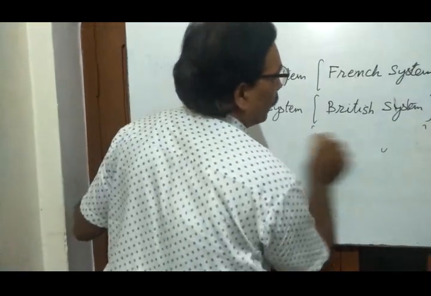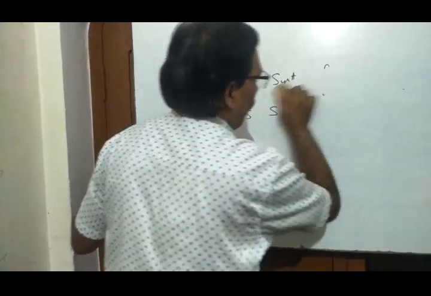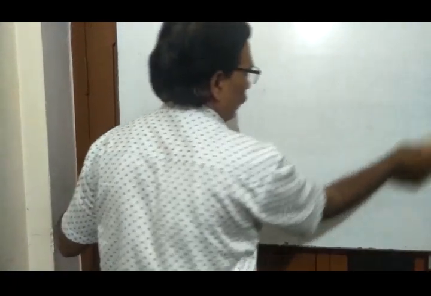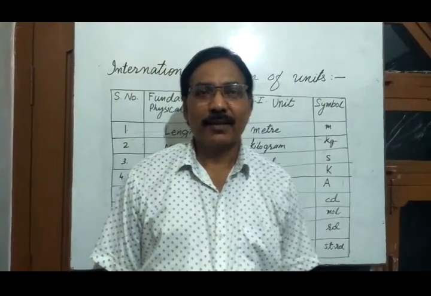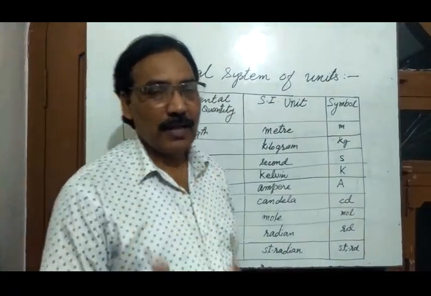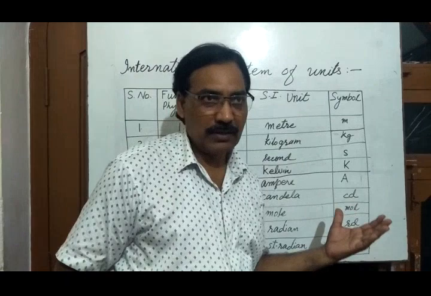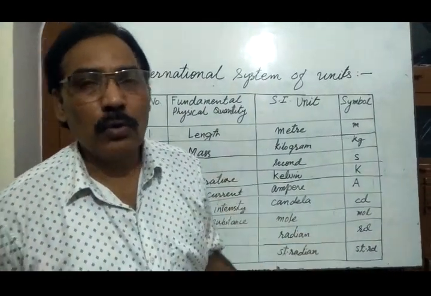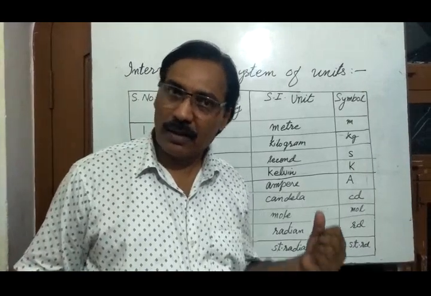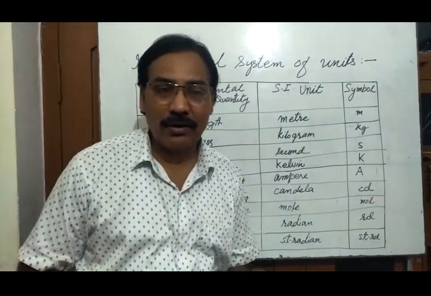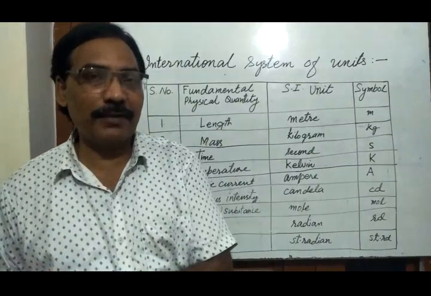In the International System of Units, we study 9 fundamental units. There were 7 fundamental units in the beginning, and later on 2 more fundamental units were added. These 2 units which were added later on are known as supplementary fundamental units.